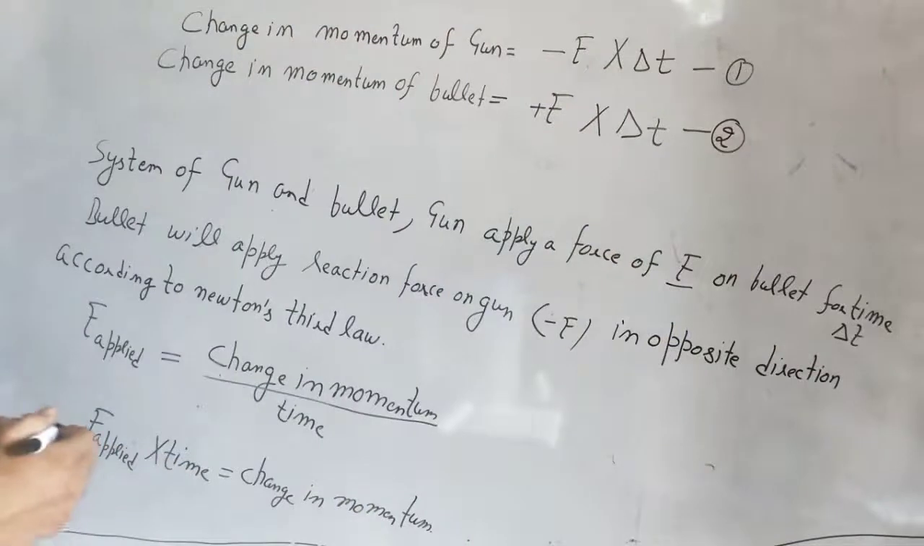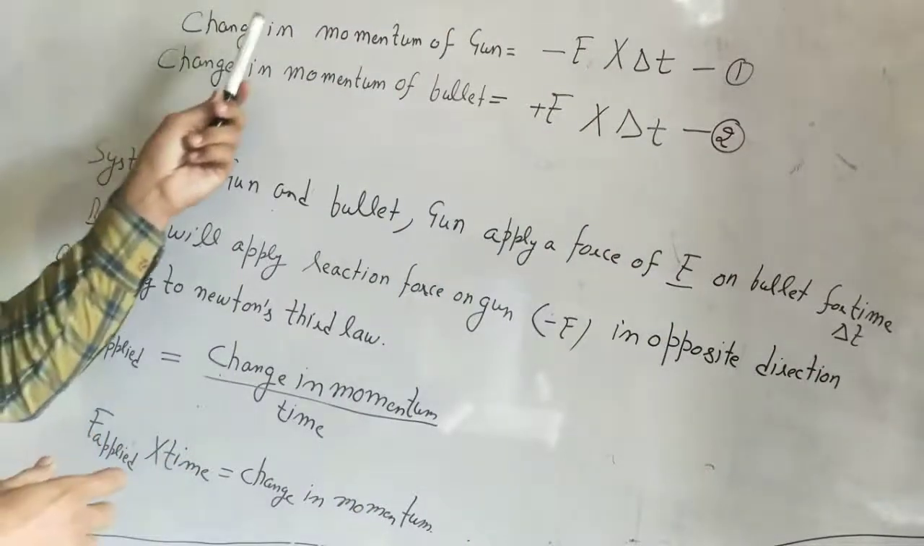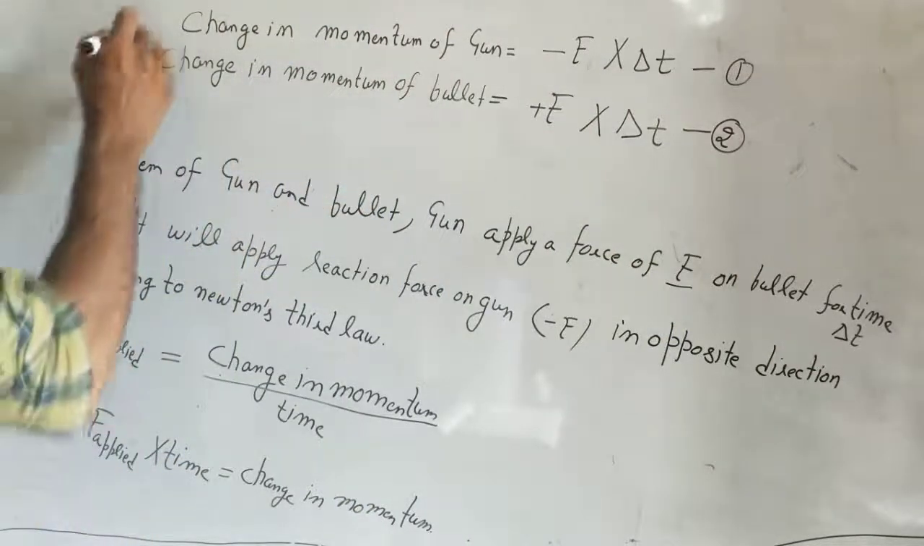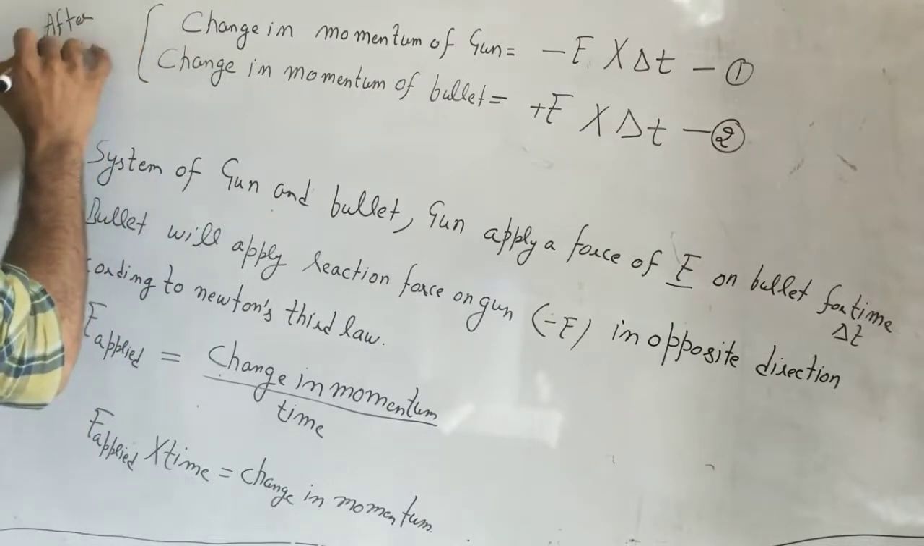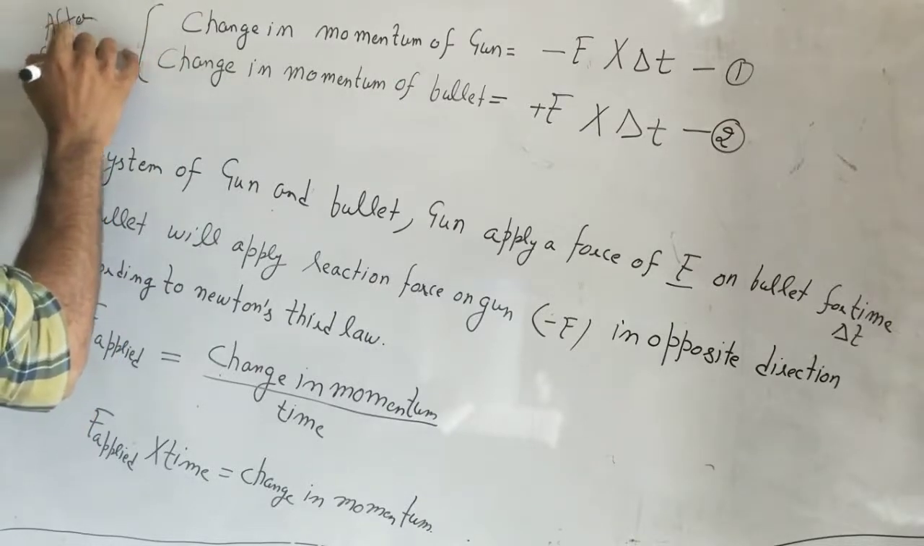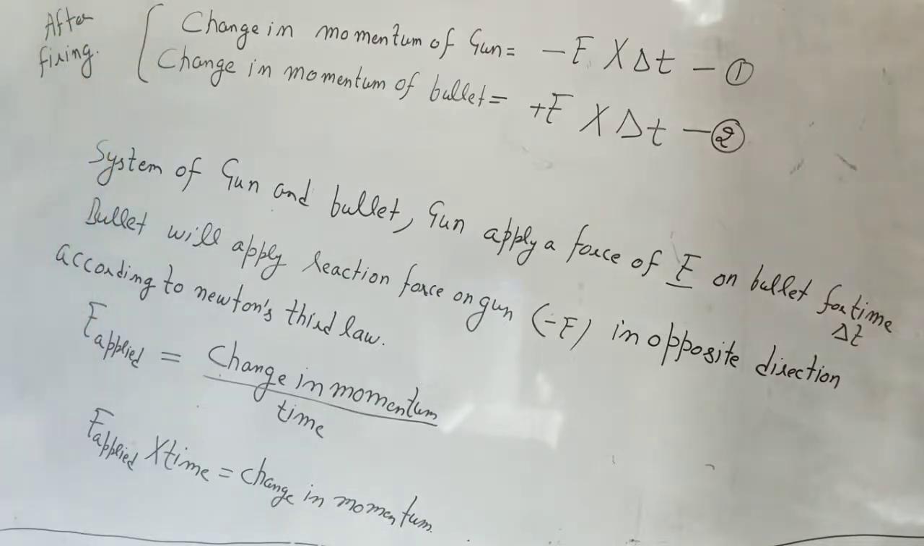Okay. This is the change in momentum of the gun. This is the concept after firing. Now that is the concept after firing. Now we will calculate the same for the before firing concept.